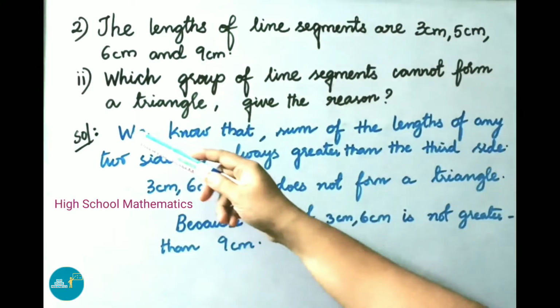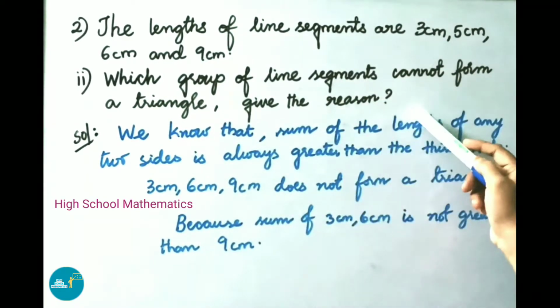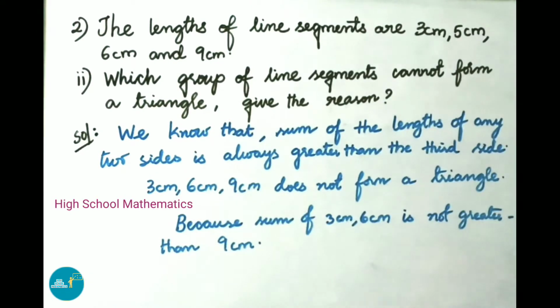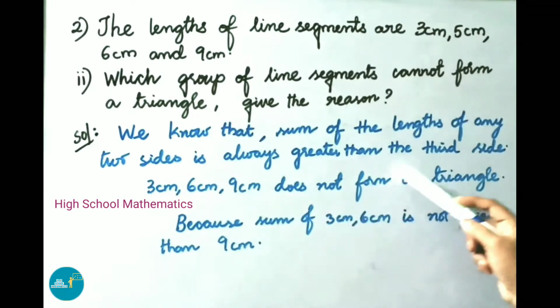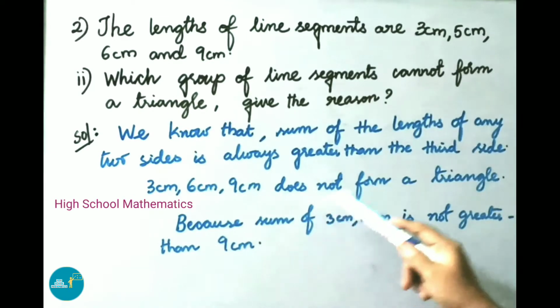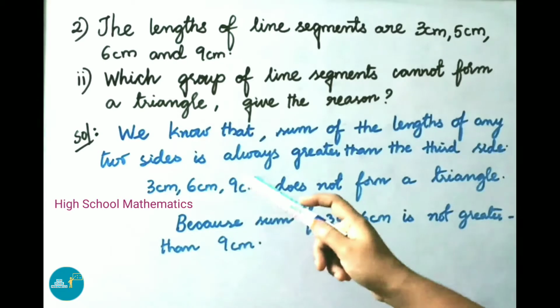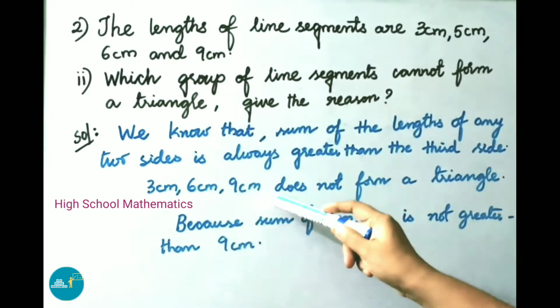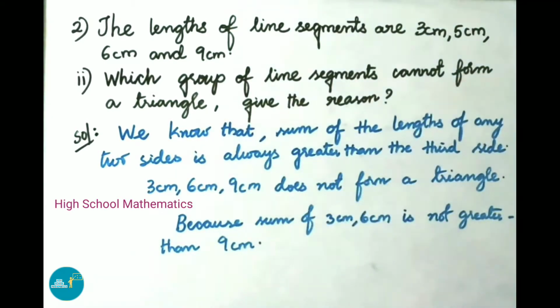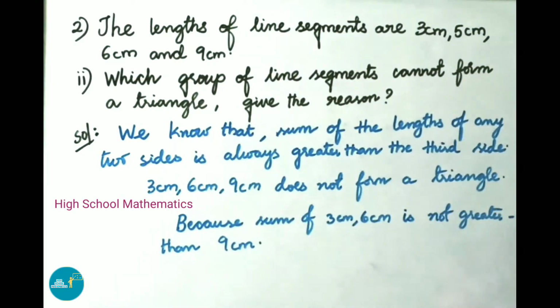See now the second question, second sum. Which group of line segments cannot form a triangle? Give the reason. Let us see the solution. We know that the sum of the lengths of any two sides is always greater than the third side. 3 centimeter, 6 centimeter, 9 centimeter does not form a triangle because the sum of 3 centimeter and 6 centimeter is 9 centimeter, which is equal to the third side 9 centimeter, but it is not greater than the third side. Therefore, 3 centimeter, 6 centimeter, 9 centimeter does not form a triangle.